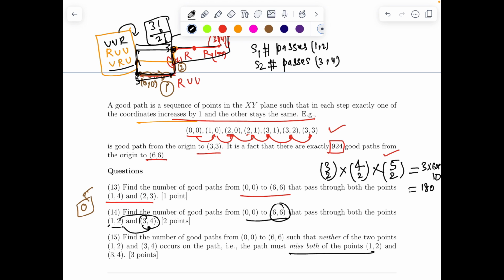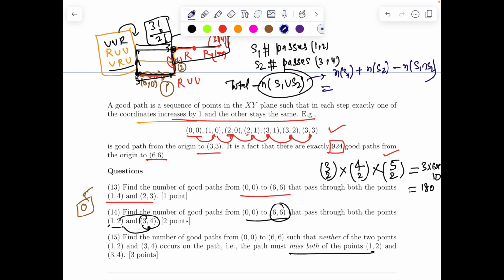According to the question we need to find the number of paths which go through neither of the points. So the number of paths which go through either of them will be S1 union S2. Out of the total number of paths, if I subtract this, I'll get the answer. So let's calculate n of S1 union S2: number of elements in S1 plus number of elements in S2 minus number in S1 intersection S2.